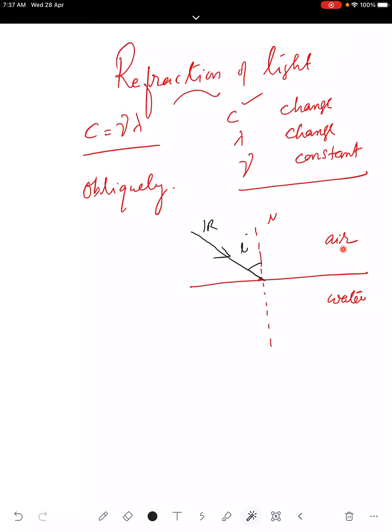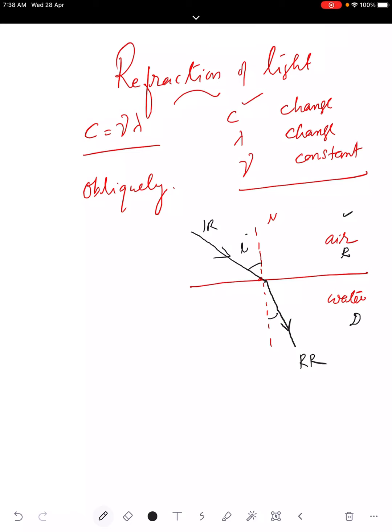Now what will happen to this ray? It is going from air to water, so it changes its path. How does it change? Water is a denser medium, air is a rarer medium. Why? Because light travels faster in air and its velocity in water will be less. So in that way we recognize which is denser and which is rarer. That is the easiest way. If light finds difficulty to move, or if its velocity is less in a medium, we say that medium is denser compared to the other medium. So this light ray bends toward the normal here. This ray we call the refracted ray.